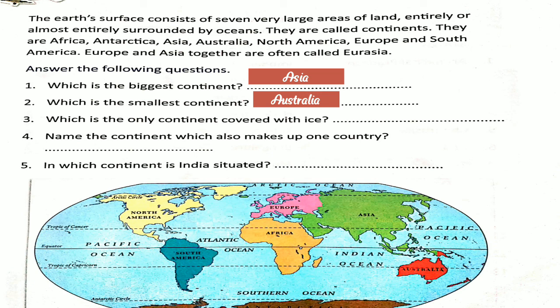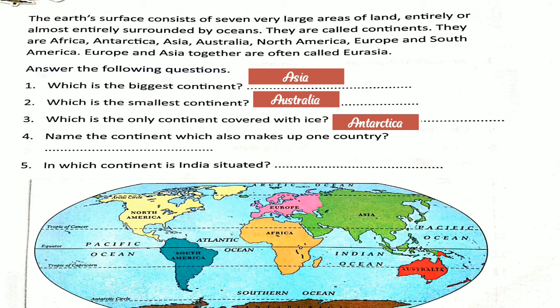Okay, now number 3. Which is the only continent covered with ice? It is Antarctica. Very good, children. Antarctica is covered with ice, and that's why no one can live there, only some penguins. Now number 4.